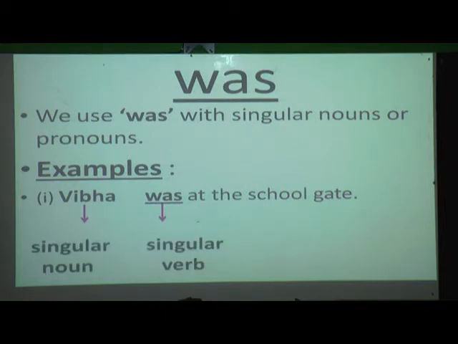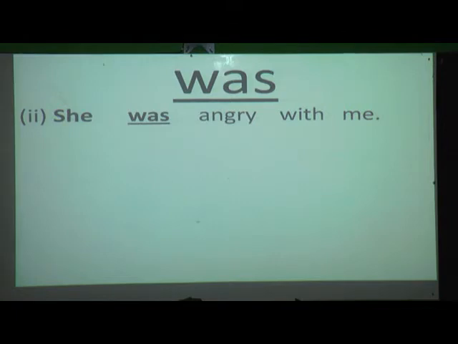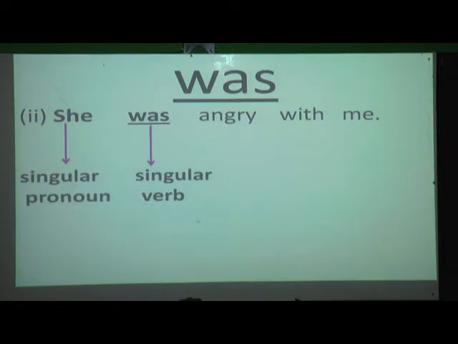So which verb have we used? Yes, we have used WAS. Now one example of a pronoun we will see. She was angry with me. Now what is "she" over here, students? Yes, it is a singular pronoun. So which verb have we used? That is WAS. So she is what? Singular pronoun. WAS is a singular verb.